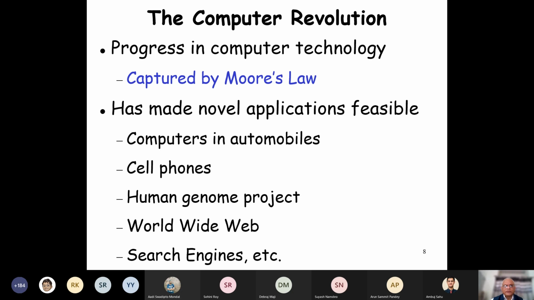Okay, so let's look at some basic things. One is that the computer has progressed phenomenally, starting from the time of von Neumann. And the progress of computers has been captured by Moore's law, a basic law.